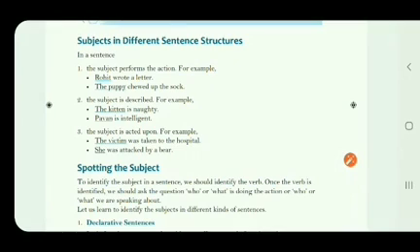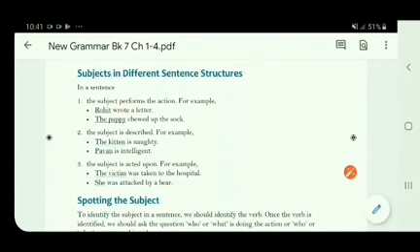Now the next topic is subjects in different sentence structures. It is very interesting. In a sentence, the subject performs the action. It means that the subject is the doer of the action. For example, Rohit wrote a letter. In this sentence, what is the subject? The subject is Rohit, because we are talking about Rohit. And what is the work done by him? He has written a letter.